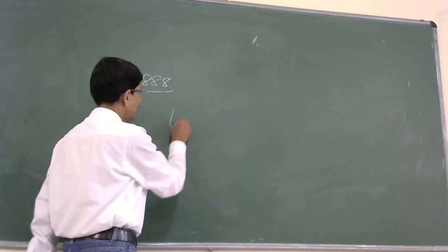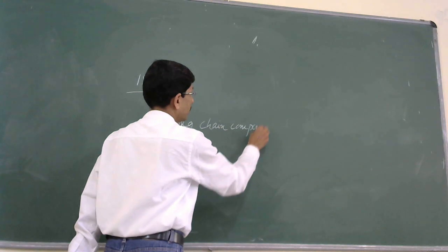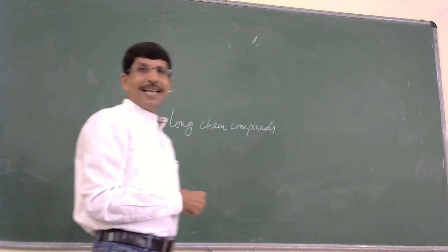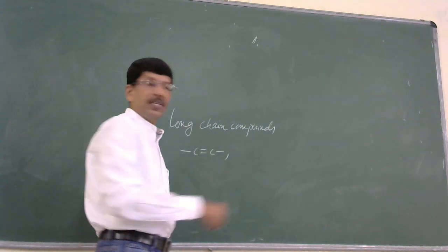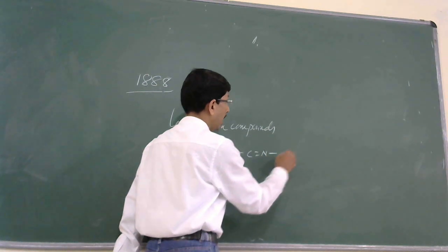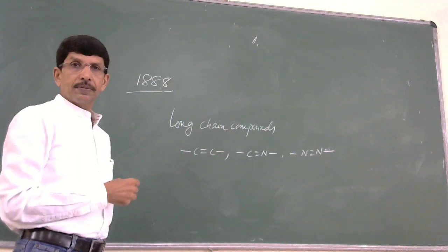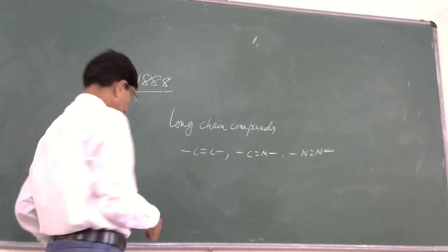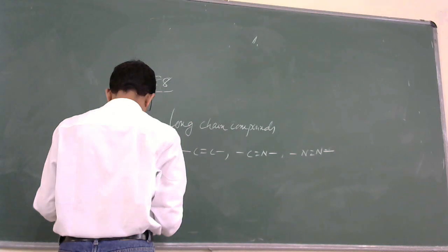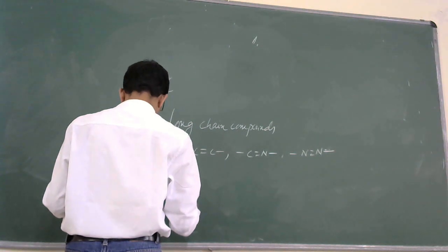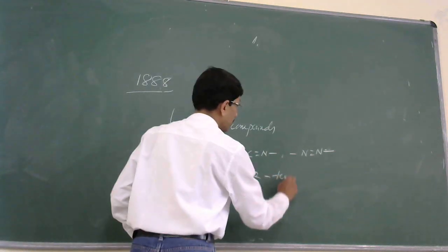So it is learned that usually long chain compounds, or high molecular weight compounds, having a functional group like C double bond C, C double bond N, or N double bond N at the middle of the chain, and the compounds having OR or COOR as the terminal groups.